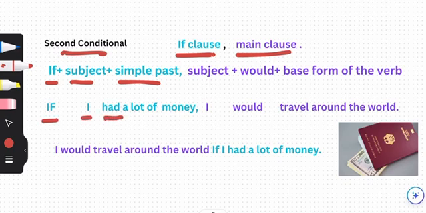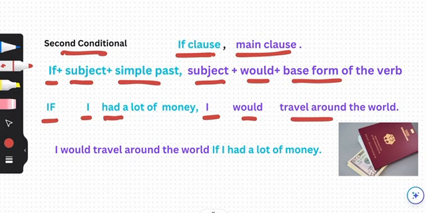And then we have the main clause. For the main clause, we use the subject, would, and the base form of the verb. For example, I would travel around the world. So the whole sentence would be, if I had a lot of money, I would travel around the world.